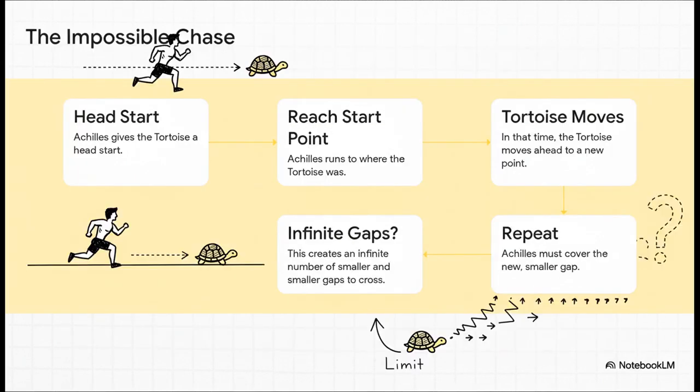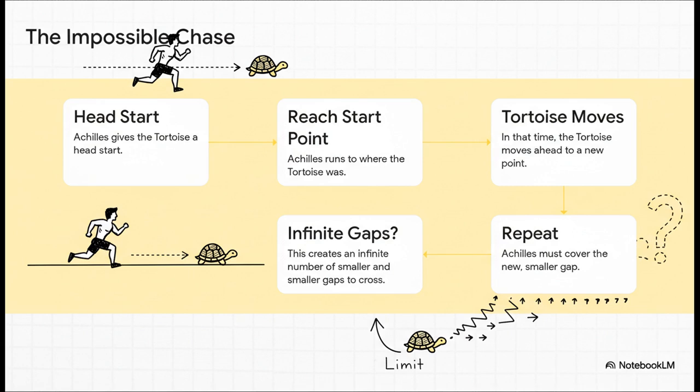Okay, let's walk through Zeno's thinking step by step. So, Achilles has to get to where the tortoise started. Easy enough. But wait, in the time it took him to do that, the tortoise has already moved a little bit forward. Okay, so now Achilles has to cover that new, smaller distance.